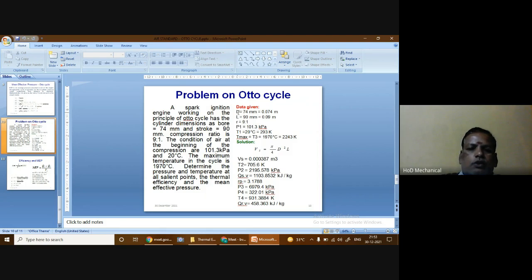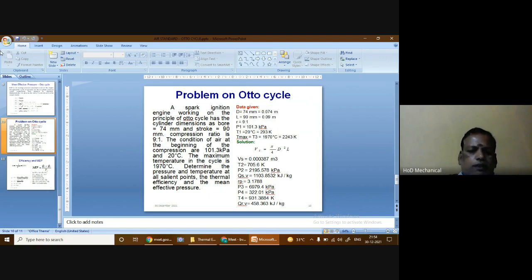So the bore is denoted by the letter D. So D is equal to 74 mm, but we have to substitute everything in meters. So 74 mm is equal to 0.074 meter. And the stroke is given as 90 mm, so that is equal to 0.09 meter when you convert into meters. And it is given that the compression ratio is 9:1, so I can write that R is equal to 9:1.